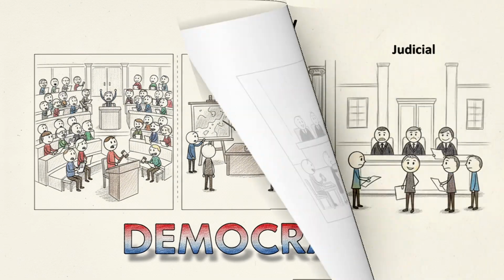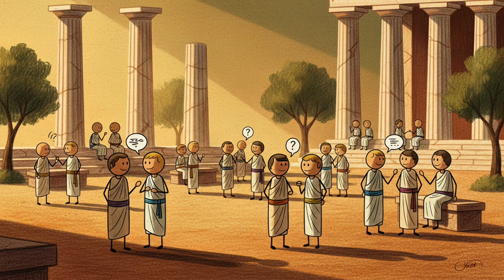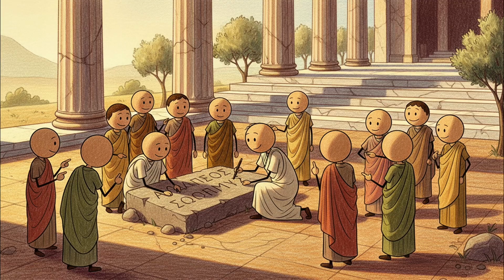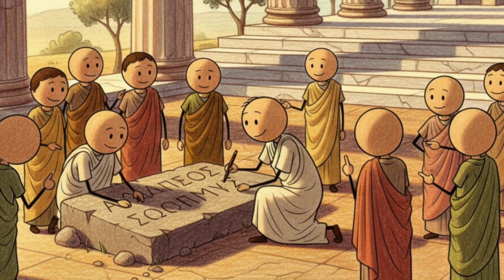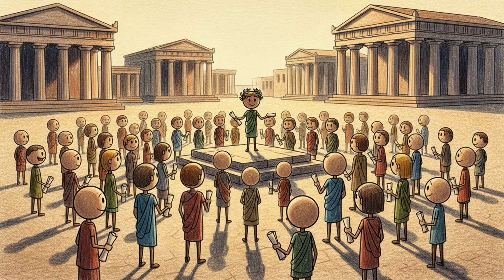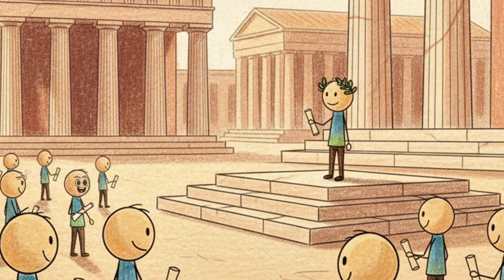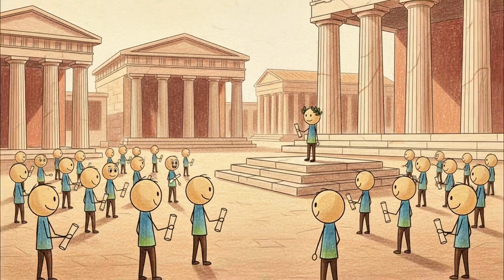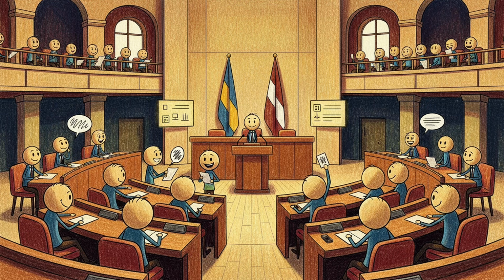Democracy. Democracy is one of the most widely used systems today. The word democracy comes from ancient Greek and means rule by the people. In a democracy, citizens choose their leaders through elections and influence laws through voting. The earliest known democracy appeared in ancient Athens, where citizens directly voted on decisions. Today, most democracies are representative democracies, where people elect leaders to make decisions on their behalf.